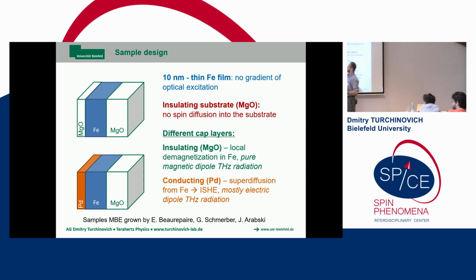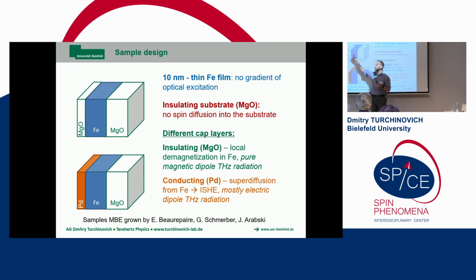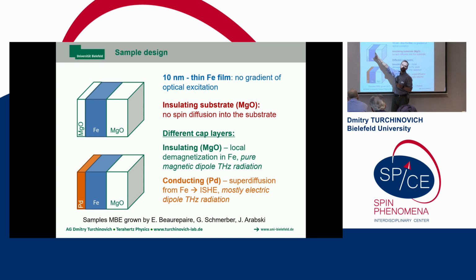We had the sample with diffusion barriers. It was a thin 10 nanometer thick iron film grown on MgO and then capped with MgO. If you photoexcite a 10 nanometer iron film with 800 nanometer light, then because of multiple interference of your laser light, you will have a uniform excitation profile in this film. Basically, you will not have any gradient of hot electrons there. The film will be excited uniformly, so there will be no diffusion even within the film.